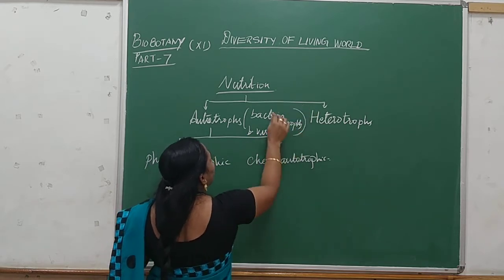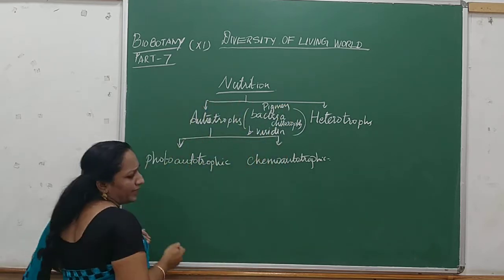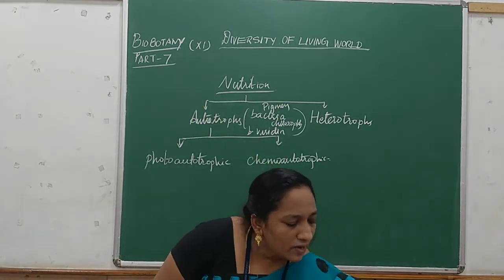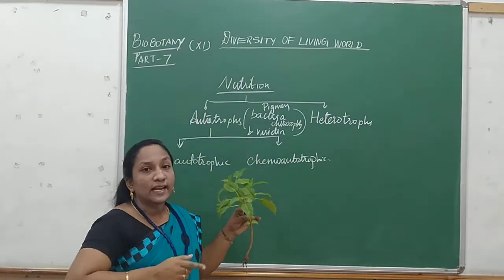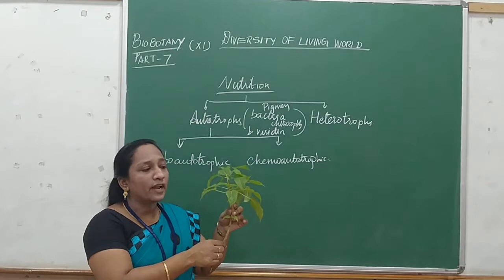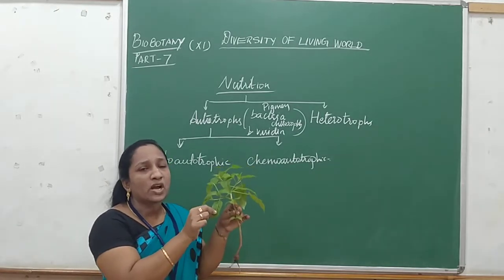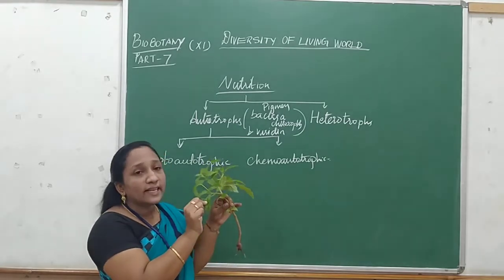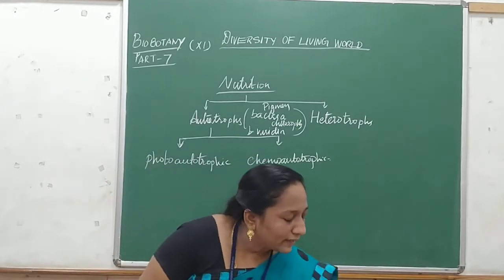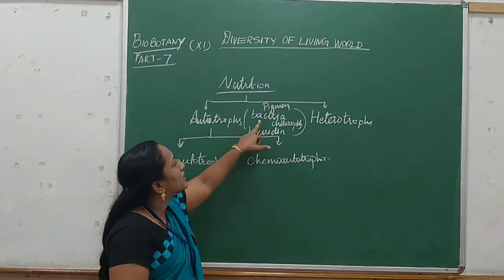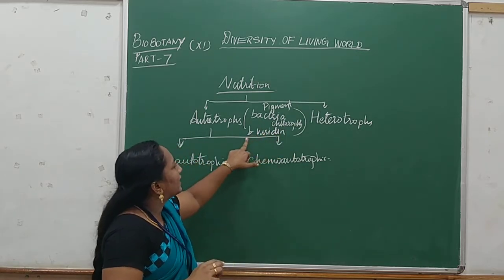You know how plants do photosynthesis: by means of the chlorophyll pigment, sunlight, water, and carbon dioxide. These are the major materials required by the plant for photosynthesis. The green color of the plant is due to the chlorophyll pigment. Likewise, in bacteria, two types of pigments are available: bacteria chlorophyll and bacteria viridin.